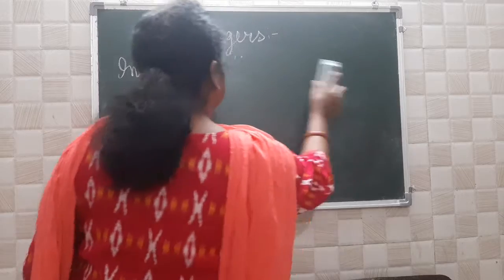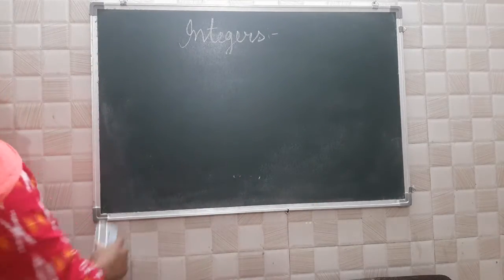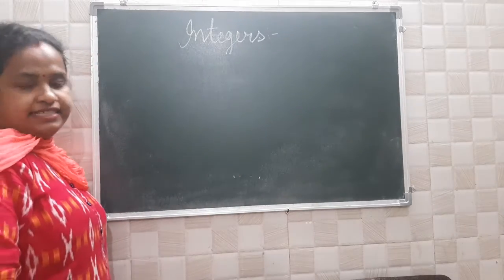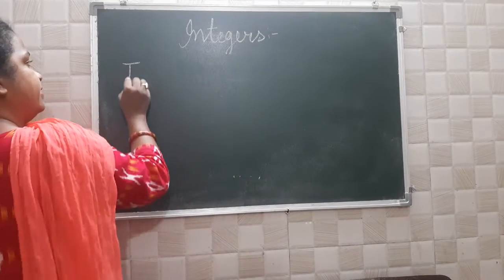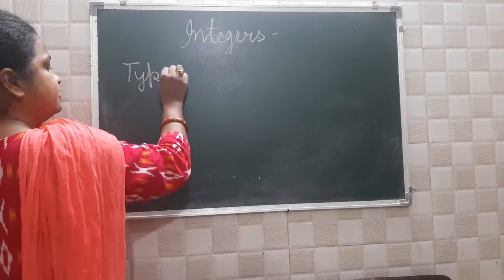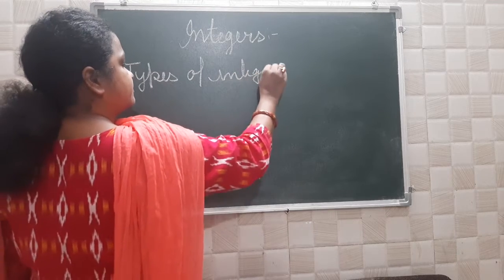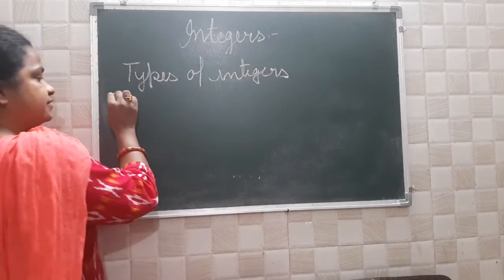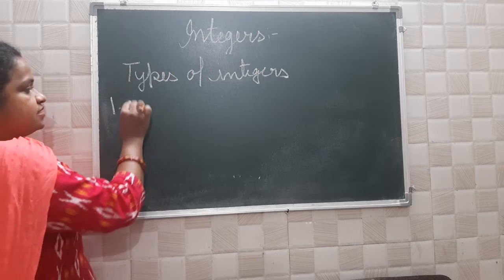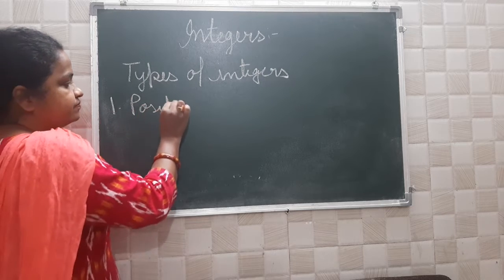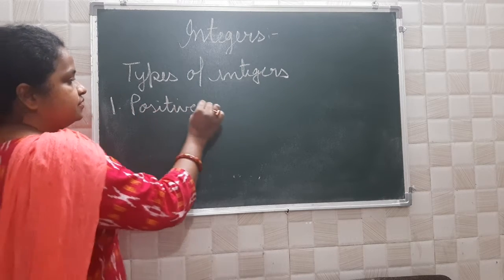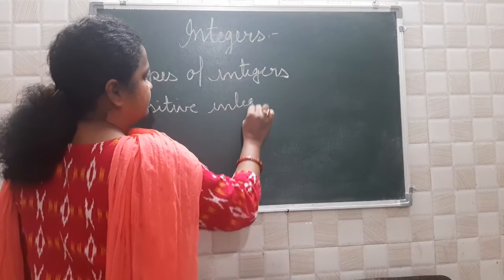Now, next is how many types of integers are there. There are 3 types. First, positive integers.